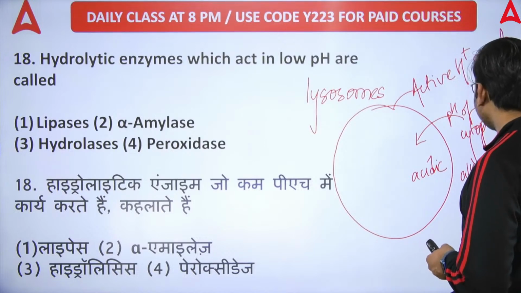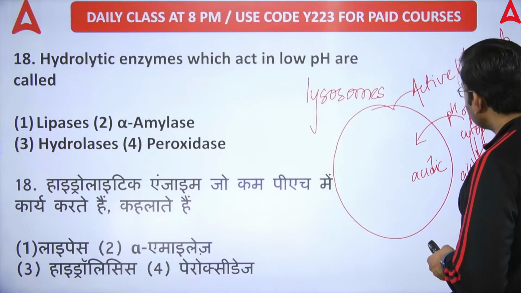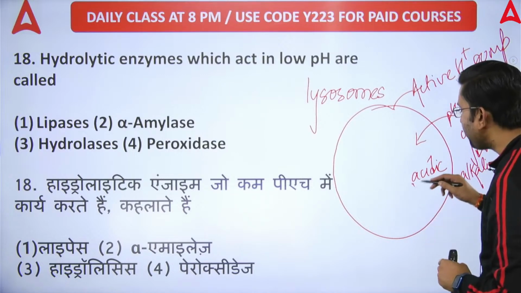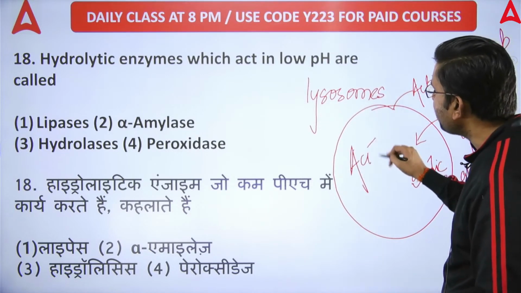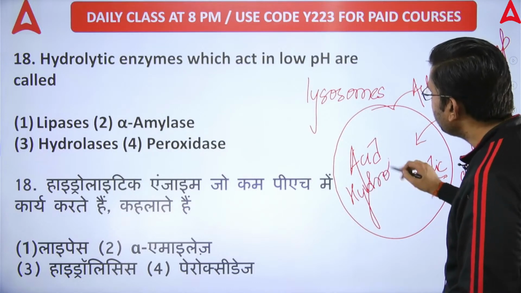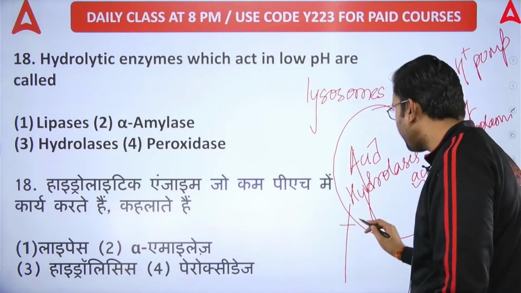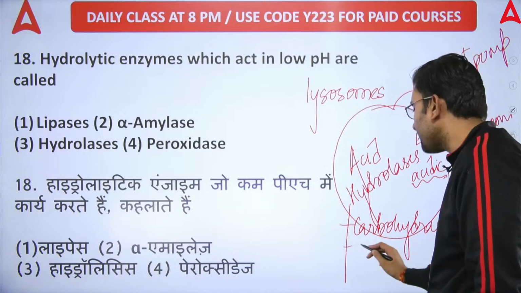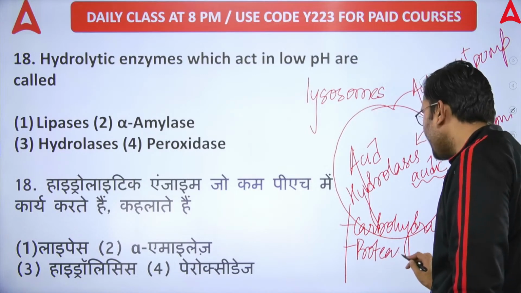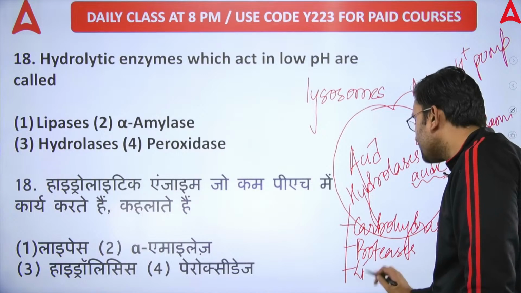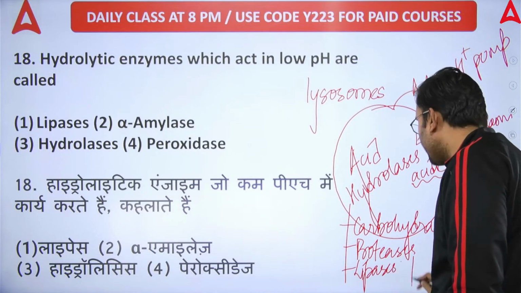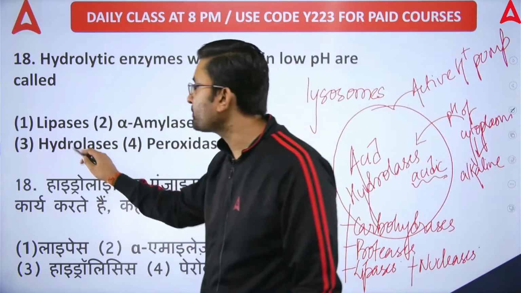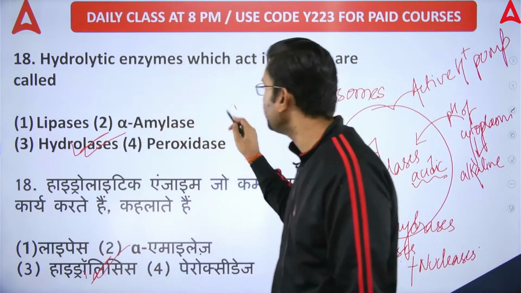और साइटोप्लाज्म की जो pH होती है वो अल्कलाइन होती है. तो साइटोप्लाज्म की pH इज अल्कलाइन, एंड बिकॉज ऑफ दिस एक्टिव प्रोटॉन पंप लाइसोसोम की जो प्रोटोप्लाज्म होती है दैट बिकम्स एसिडिक, ड्यू टू विच acid hydrolases are formed, and these acid hydrolases comprise carbohydrases, which are carbohydrate digesting enzymes. We have proteases, which are protein digesting enzymes. We have lipases, which are lipid digesting enzymes. We have nucleases, which are nucleic acid digesting enzymes. So correct option goes to option number C. Hydrolases will be the right answer.